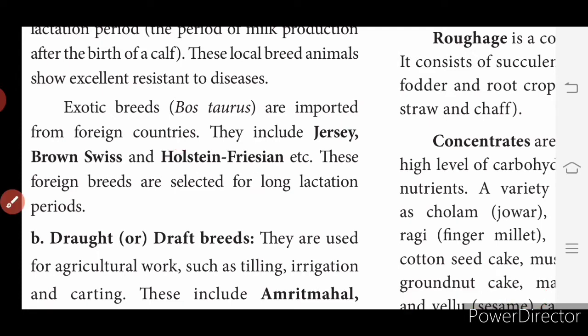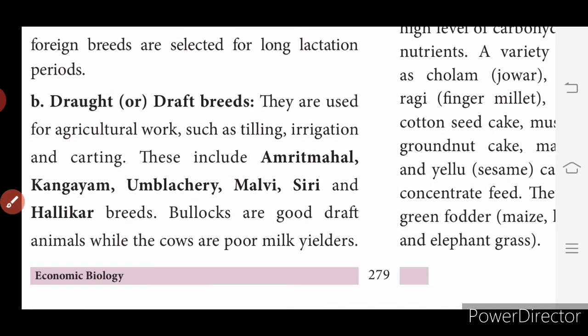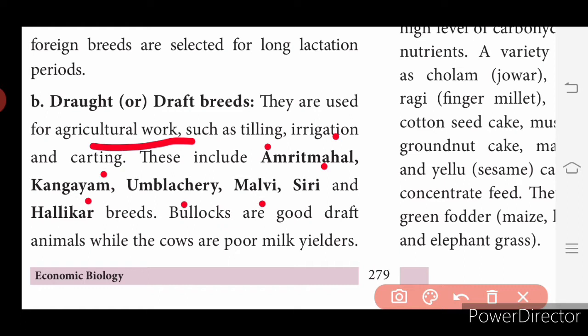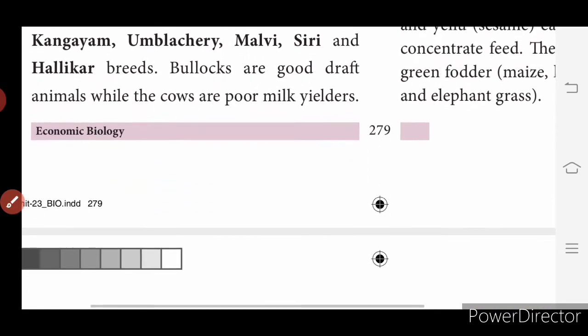So next is draft. What are draft breeds? They are used only for agricultural work such as tilling, irrigation and carting. The animals included here are Amritmahal, Kangeyam, Umblachery, Malvi, Siri and Hallikar breeds. Bullocks are good draft animals while the cows are poor milk yielders in these draft breeds.